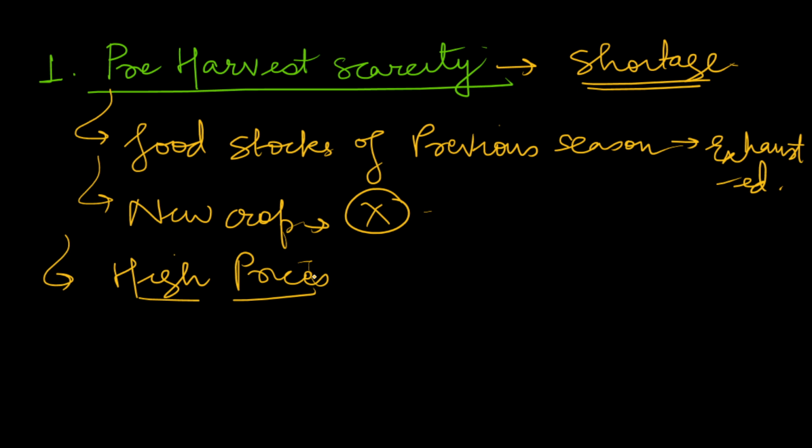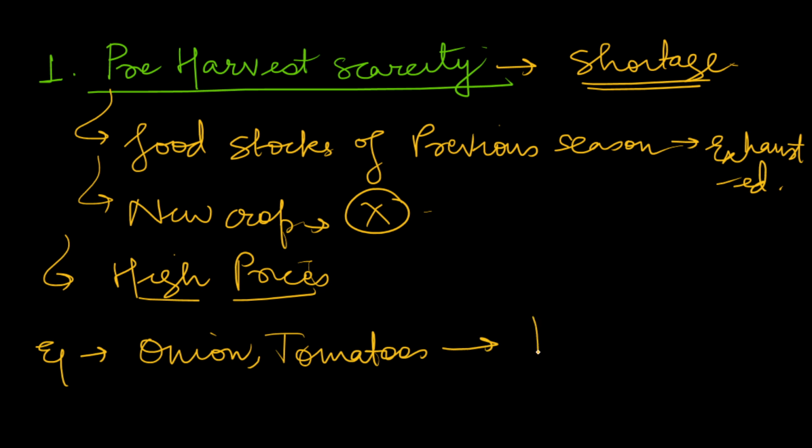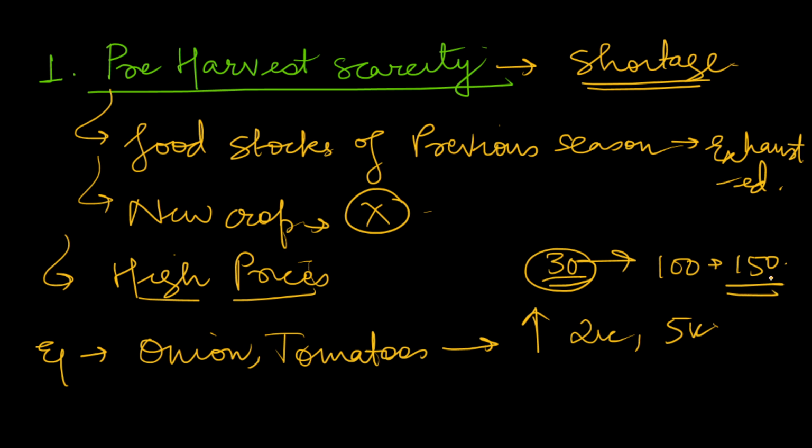I hope you understand what I'm trying to say, that there is shortage of food grains just before the harvest. And you can give examples here also, such as scarcity of vegetables such as onions and tomatoes can be easily seen in the market. You see the prices of onion and tomatoes rise to 2x, 3x, and even 5x. Suppose the price is 30 rupees after harvest. Before harvest, after the year completes due to exhaustion, the price rises up to 100 rupees and sometimes above 100, also 150 rupees. So this can be mentioned as an example.